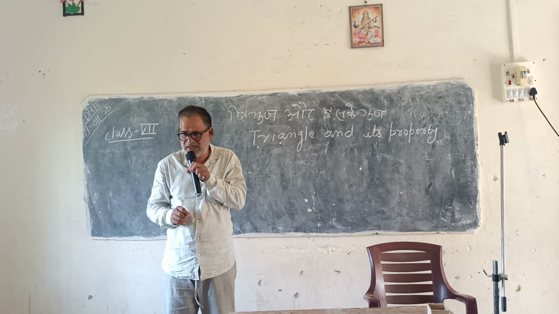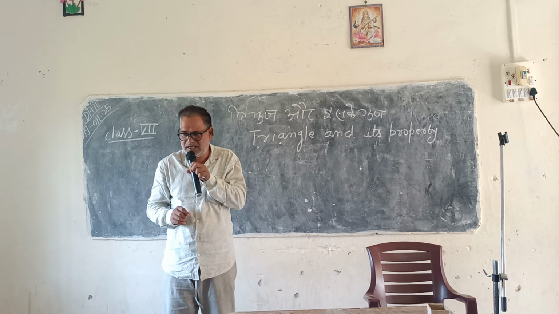You know very well. And you know the relation of their sides. In any triangle, any side will always be less than the sum of the other two sides and greater than the difference of the other two sides. Okay.